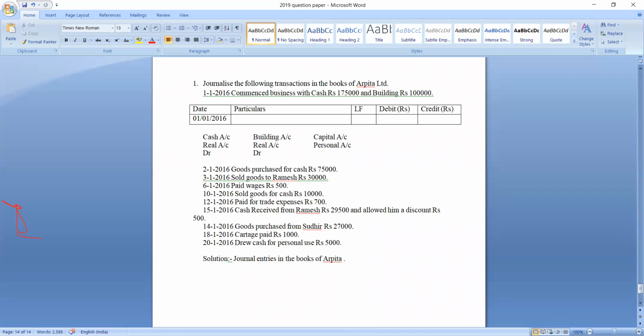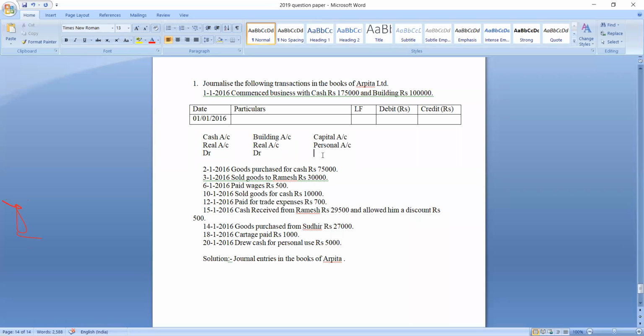Then capital account, it is a personal account. See here, when we have applied the debit rule to these 2 accounts, of course now which rule is applicable? Credit rule is applicable. What is the rule of personal account? Debit is the receiver, credit is the giver. So here commenced business with cash and building.